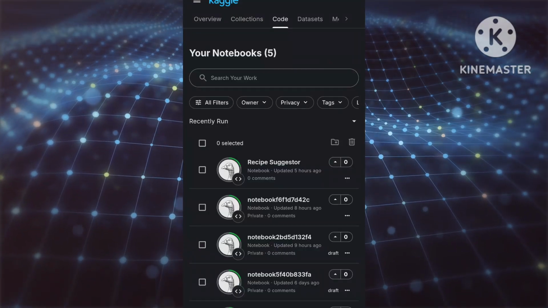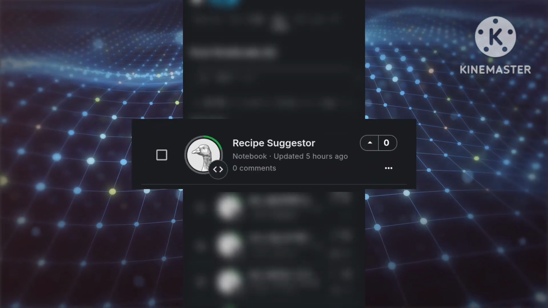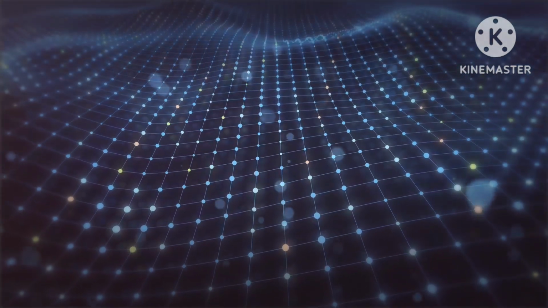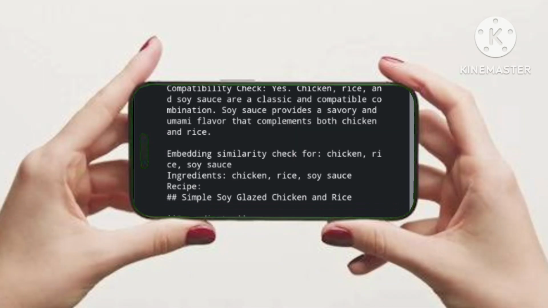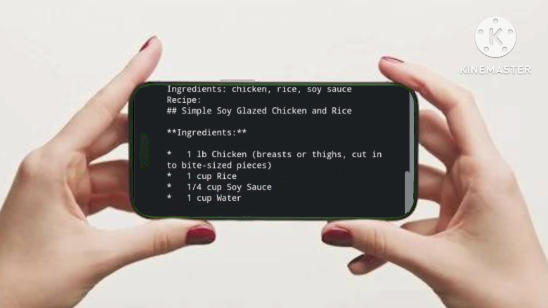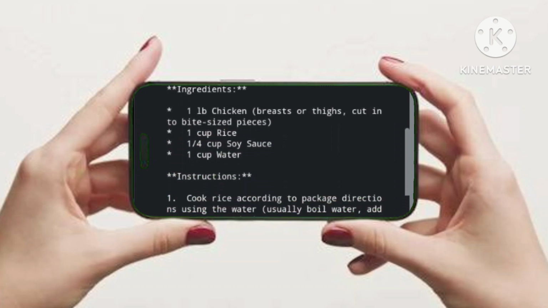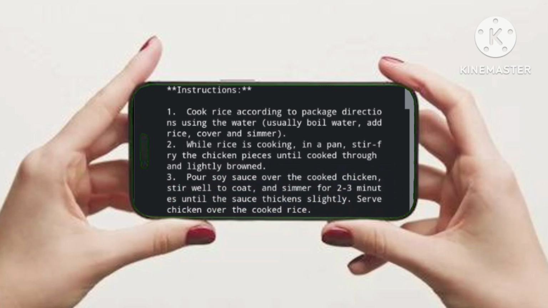Here's my Kaggle notebook. Watch this. I'll input chicken, rice, soy sauce, and it checks if they work together, then gives a recipe. Same with pasta, tomato, cheese. Now let me explain everything clearly.